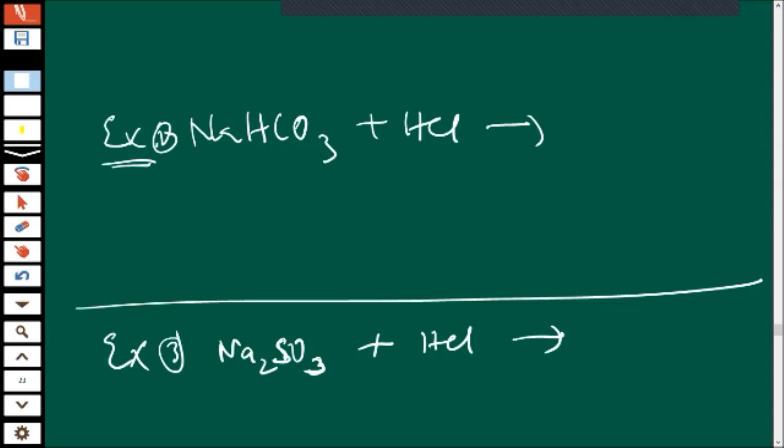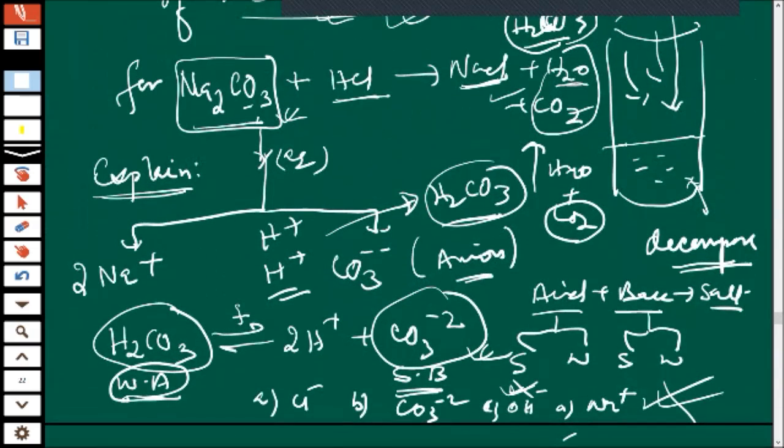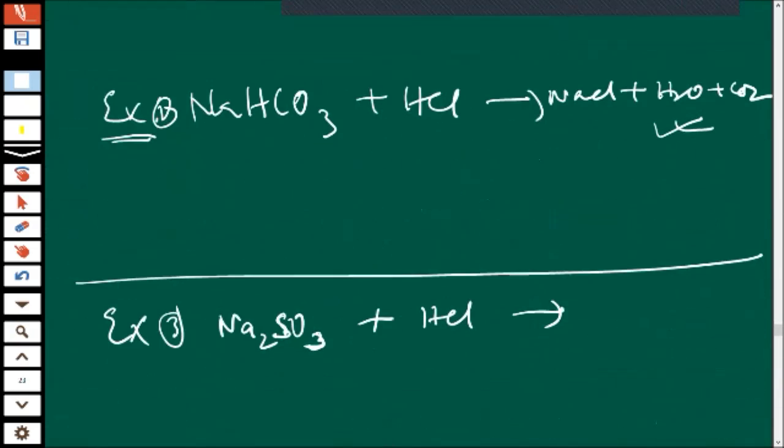It's NaCl plus H2O plus CO2. Yeah, NaCl plus H2O plus CO2. Same product we will get here, because again the same thing is present: Na plus, and instead of carbonate, we have bicarbonate.